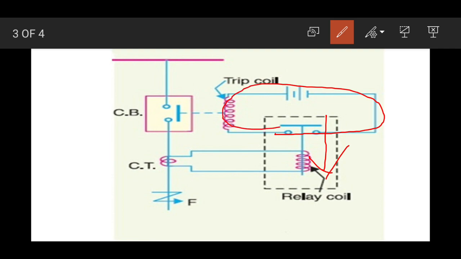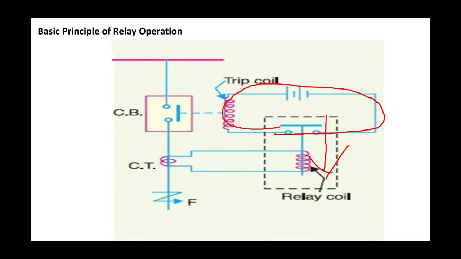In the figure, it is shown that the relay coil is directly pulling the plunger to complete the breaker trip coil circuit, but in actual practice, the relay coil when picked up will change its contact status. Let us say a normally open, that is NO, contact is wired to the breaker trip coil circuit.